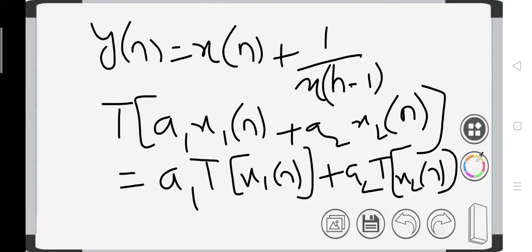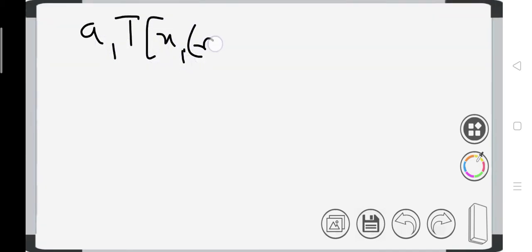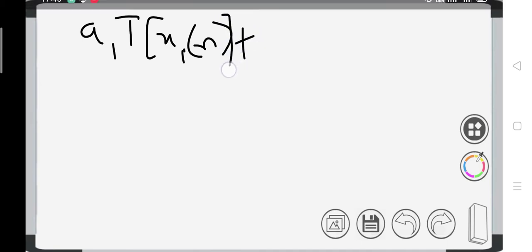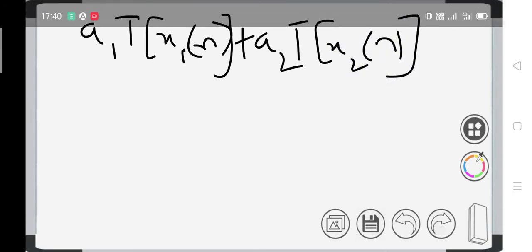This is the superposition principle that we already know. In this, first we take the RHS: a1 into transformation of x1 of n plus a2 into transformation of x2 of n.